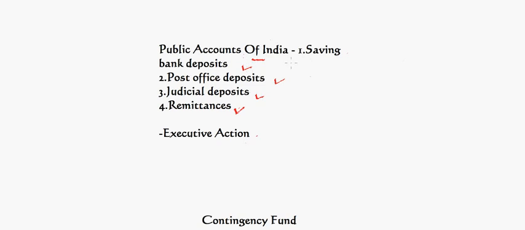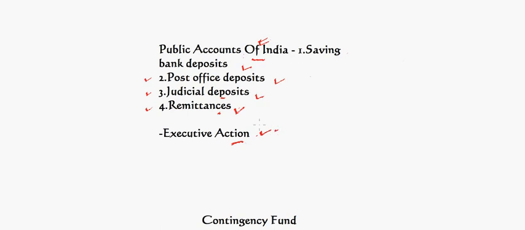You will have to remember these 3-4 things because questions related to this often come in exams. Post office deposits, judicial deposits, remittances, these all come under public accounts of India. And for this, no parliamentary approval is required but only executive action, which means government can spend money from this without the requirement of parliamentary approval.